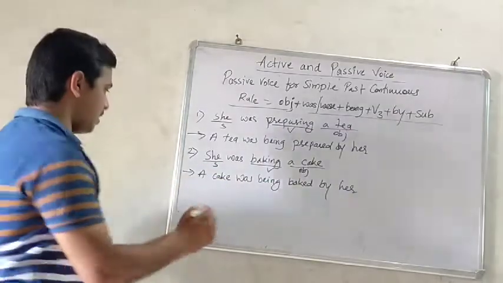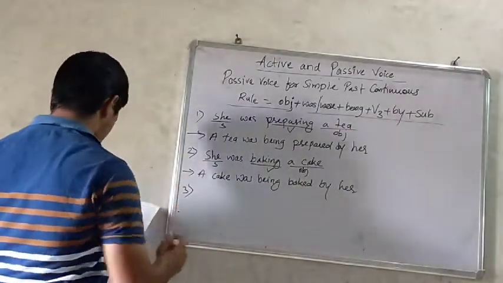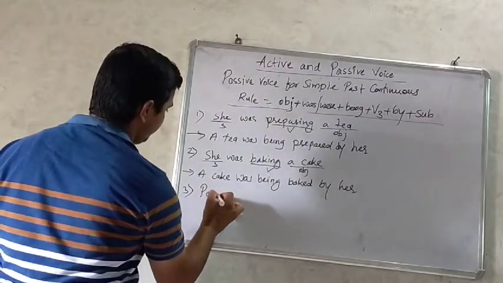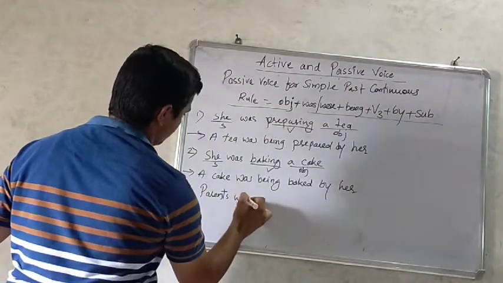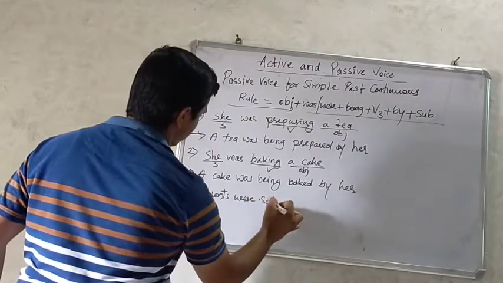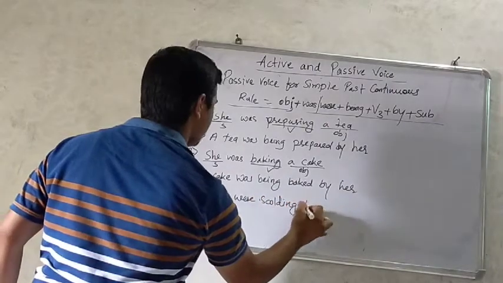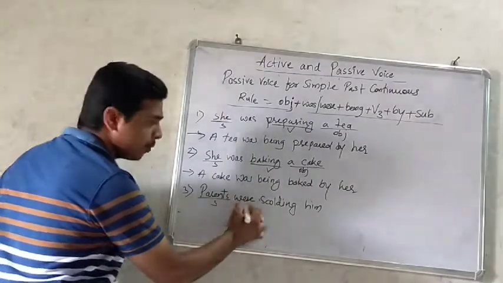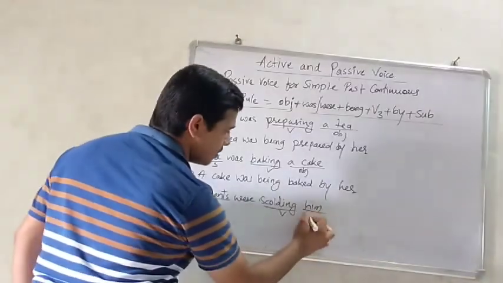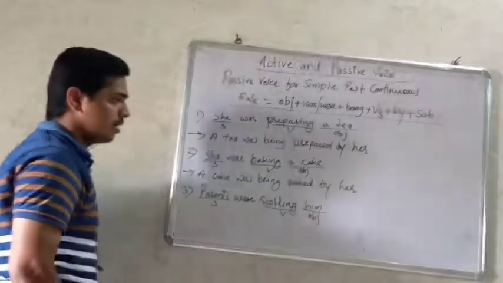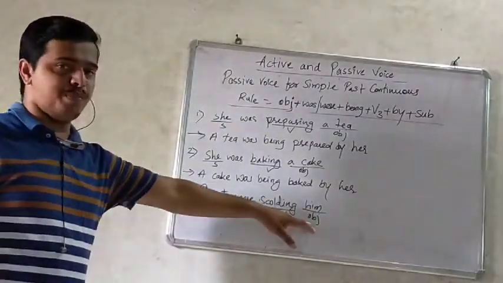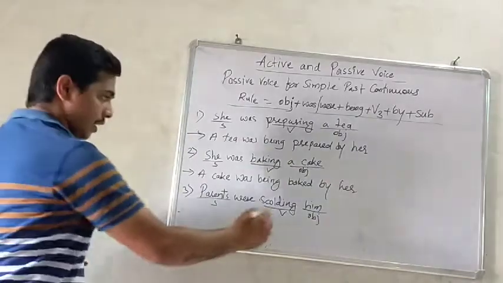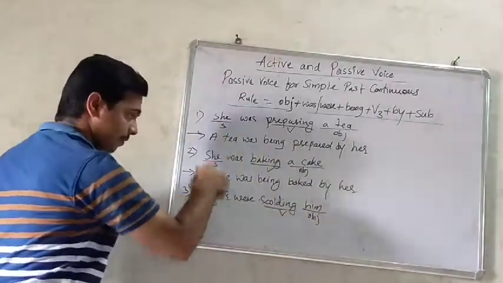Now the next example. Parents were scolding him. So parents is the subject, helping verb, main verb, and this is the object. So object becomes the subject in passive voice. Here him becomes he.